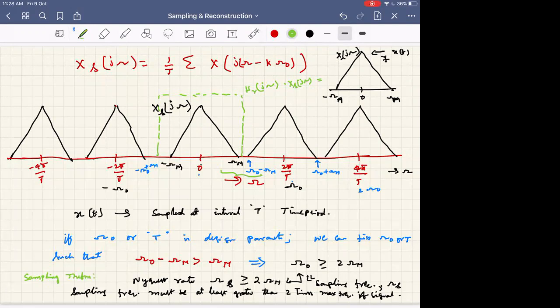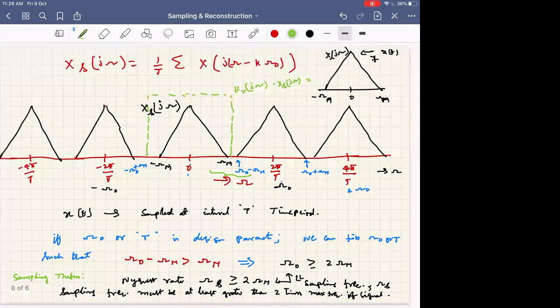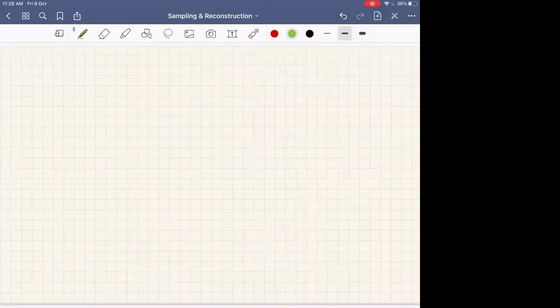Okay, so is this fine? We will probably stop it here, but I will give just one or two examples. You try to apply your previous skills and current skills and make some inferences. Assume that I have some x of t, for example x of t equal to cos 4000 pi t.